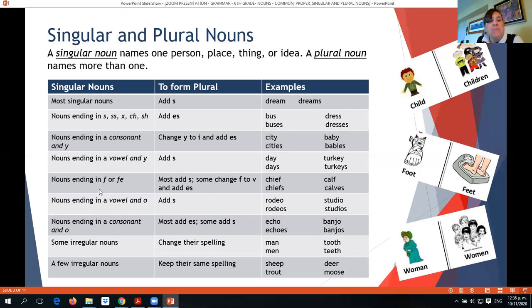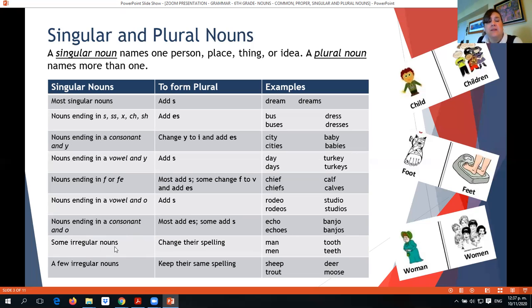Okay? In nouns ending in a vowel and O, you will add S at the end. Rodeo, rodeos. Studio, studios. Okay, that's vowel and O. And nouns ending in a consonant and O, do most of them add ES or some add S? For example, echo, echoes, you add ES. Banjo, banjos, you add only S.